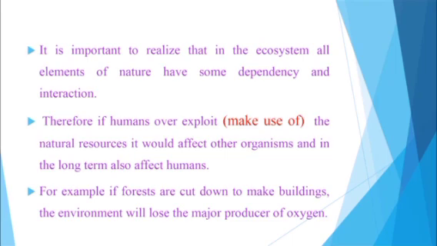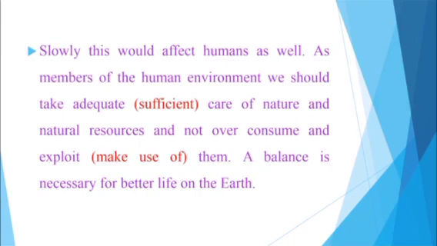Therefore, if humans exploit, means utilize or make use of, the natural resources, it would affect other organisms and in the long term also affect humans. For example, if forests are cut down to make buildings, the environment will lose the major producer of oxygen. Slowly, this would affect humans as well.